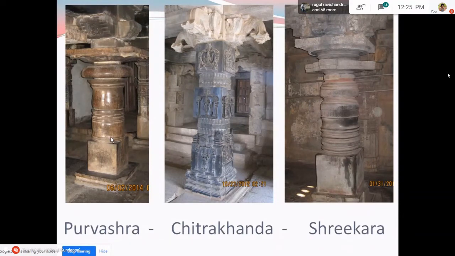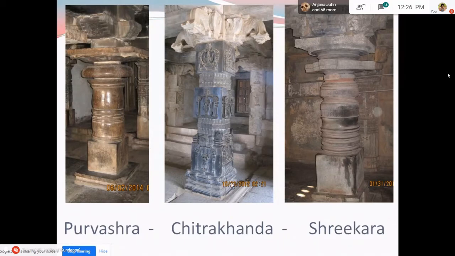They are the Purvashra Stambha, the Chitrakhanda Stambha, and the Shrikara Stambha. Purvashra means the pillar shaft which is reflective. You can see the vase-like design is inverted here in the form of a bell. So this is like a reflection of the Kumbha part. That's why it is called a Purvashra Stambha. This is found in huge numbers in the early temples, especially of the Gangas and Nolambas.